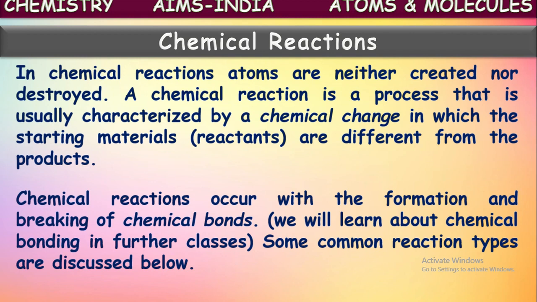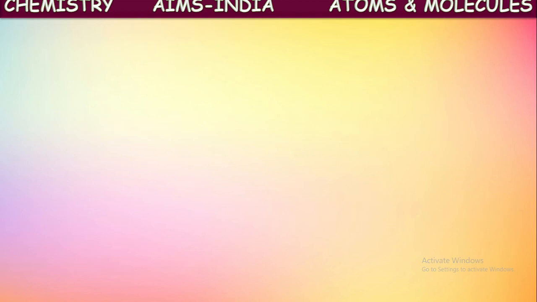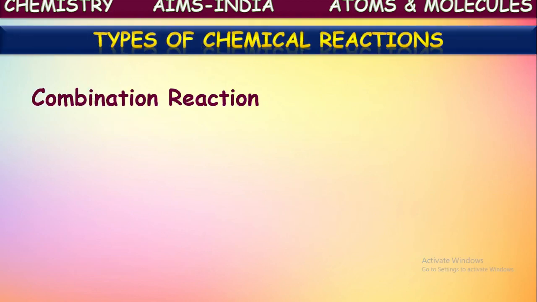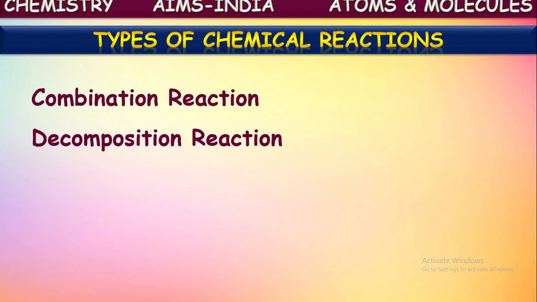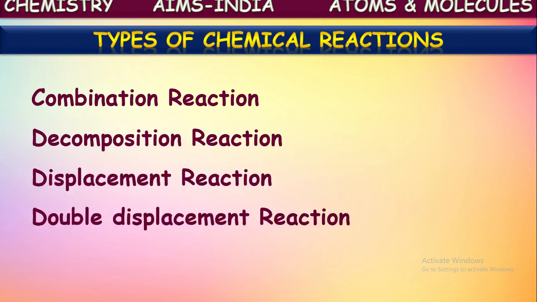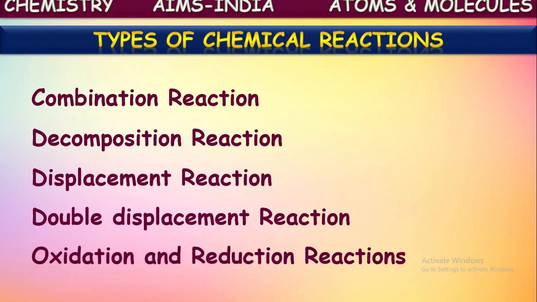So based upon these rearrangements of atoms, chemical reactions are classified into different types. Some common reaction types which we are going to discuss now are combination reactions, decomposition reactions, displacement reactions, double displacement reactions, and even oxidation reduction reactions.